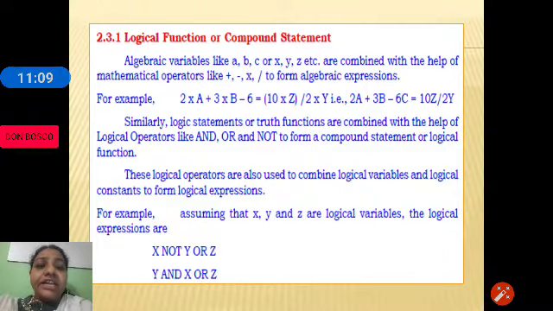There is another type of writing the expression, called a logic expression or Boolean expression. A Boolean expression or logic expression includes only 3 operations: not, and, or.